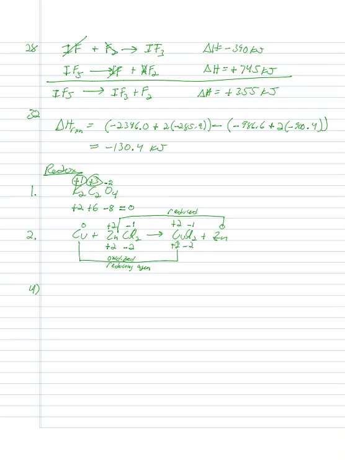C, everything is in a compound. Hard to say anything about that. But D, we have sodium going from elemental state to a compound. That's a redox reaction. So A, B, and D are all definitely redox. By elimination, you can say that C is not. You can go back and verify that. All right.